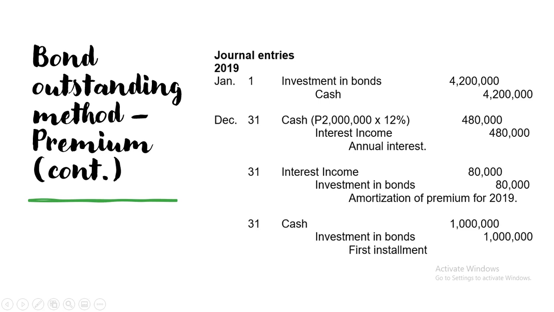And lastly, to record the first installment. So, cash for 1 million, then credit investment in bonds for 1 million.